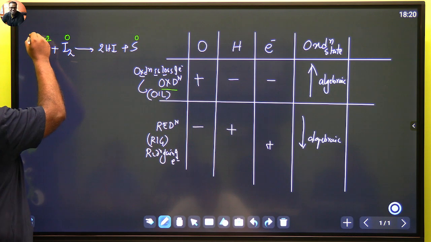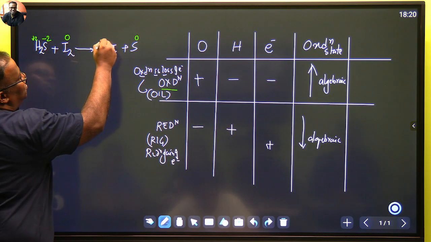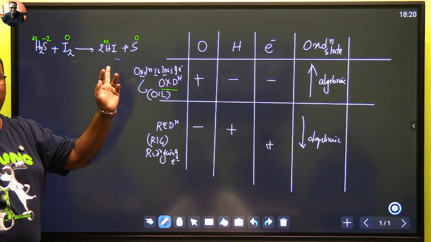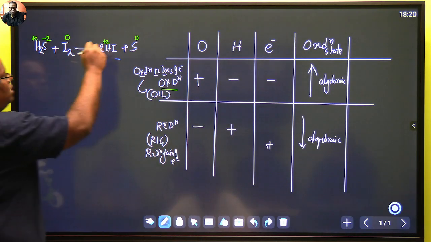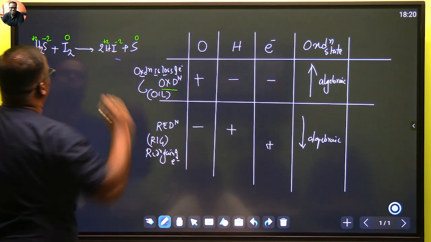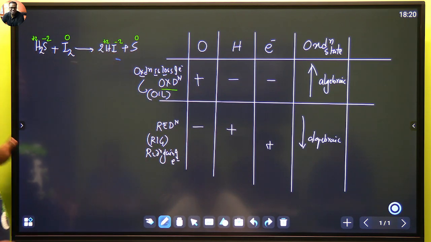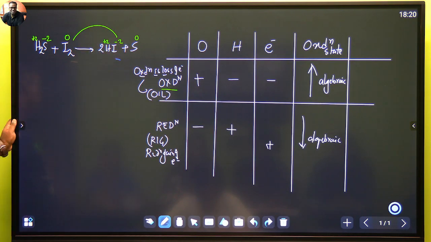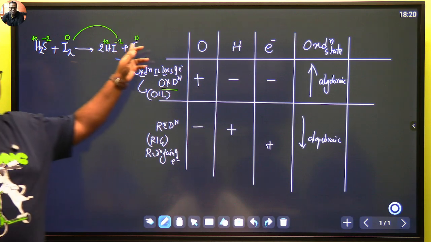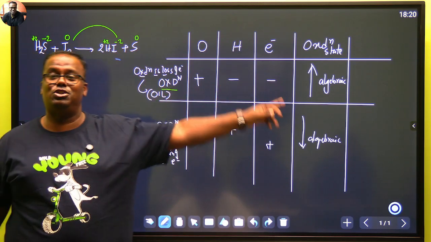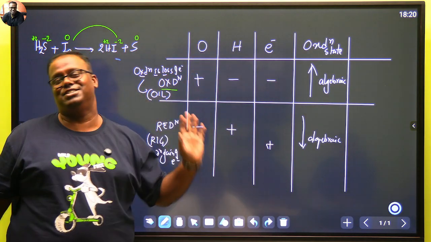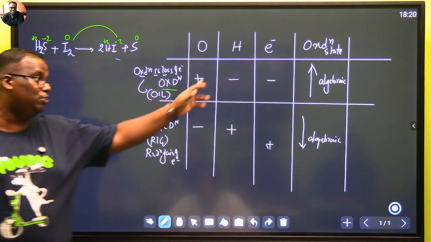Look, hydrogen sits at +2 here and +2 here too. 1 hydrogen is +1, 2 hydrogens, so it becomes +2. And 2 iodines means -2. Now look, iodine from 0 became -2, which is reduction. Sulfur from -2 became 0, an increase, which is oxidation. You cannot find this unless your concept is very strong with the hydrogen format.